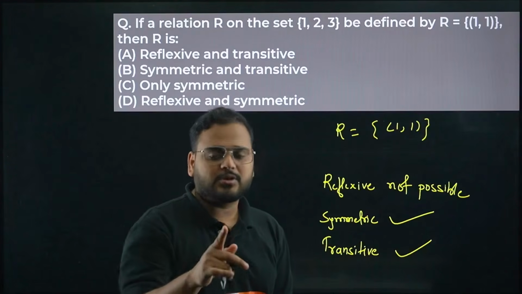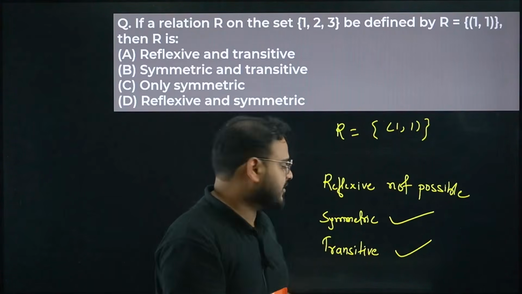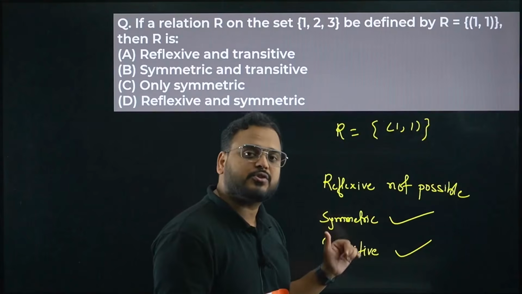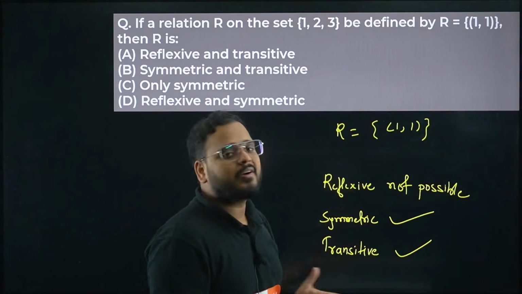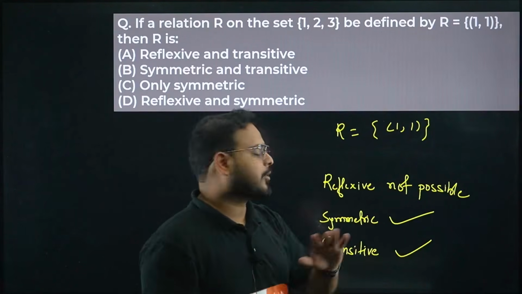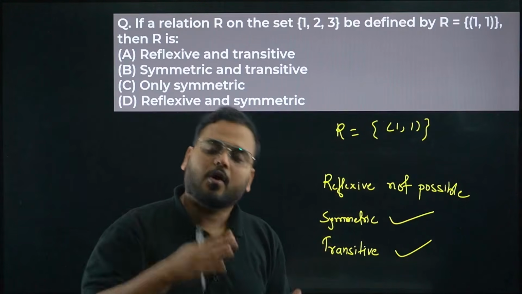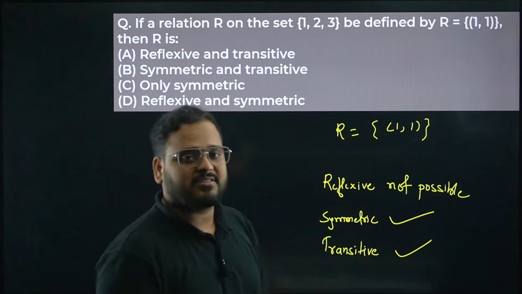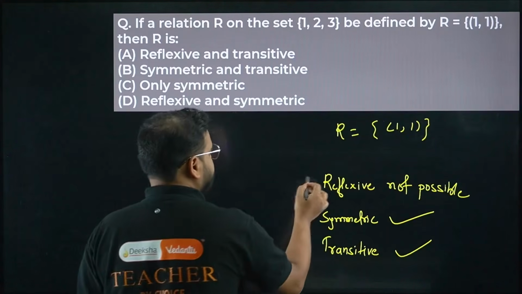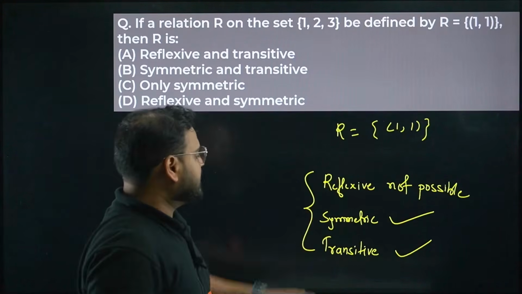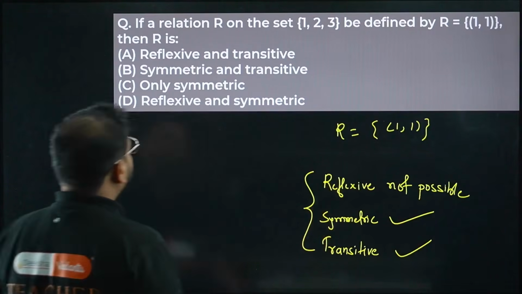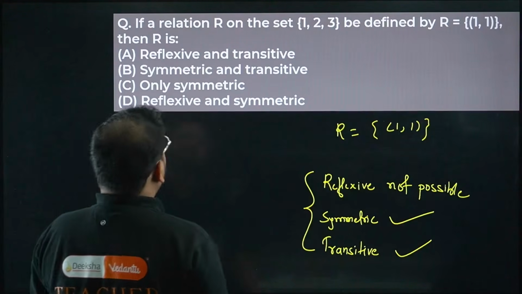I hope I told you this in the lecture session, that whenever I'm teaching you this concept, I explain it with the help of a question. The concept is, if there is no way to create or check for the transitivity, always consider the given relation to be transitive. Alright. So this is a relation, symmetric, transitive but not reflexive. So the answer will be option B, right?